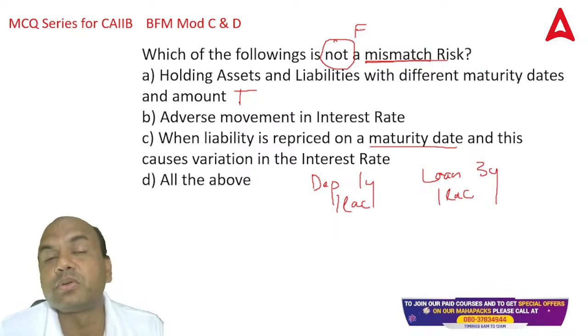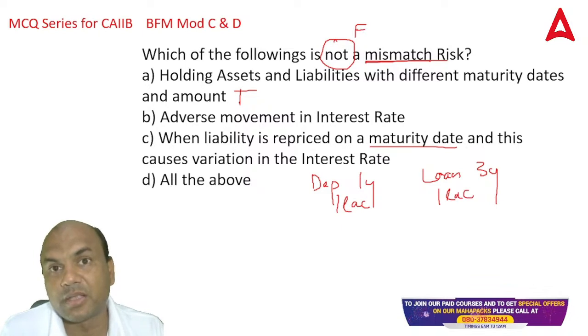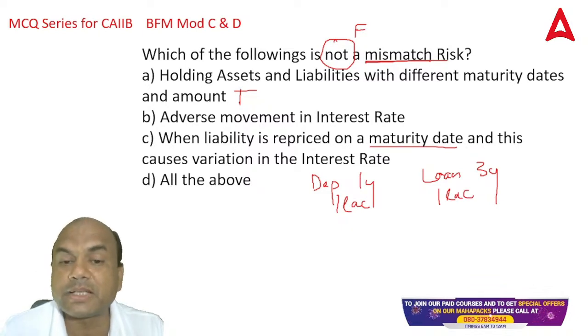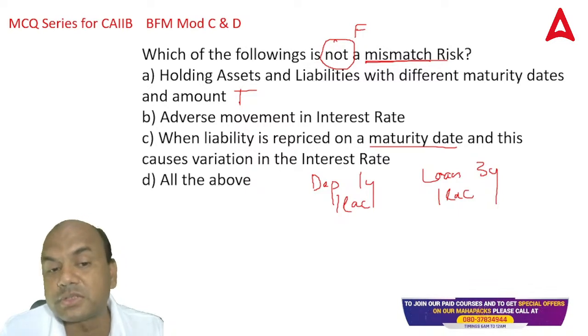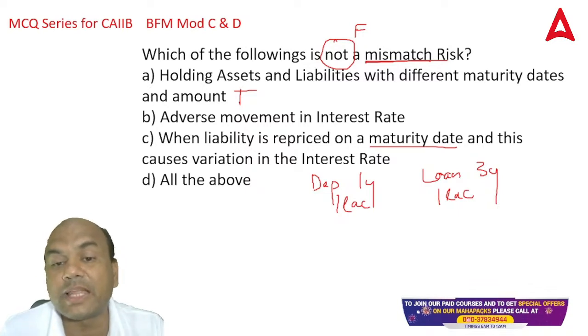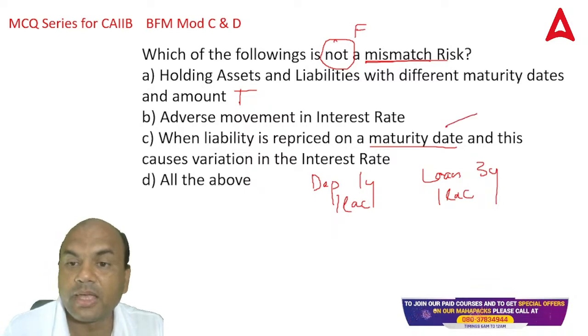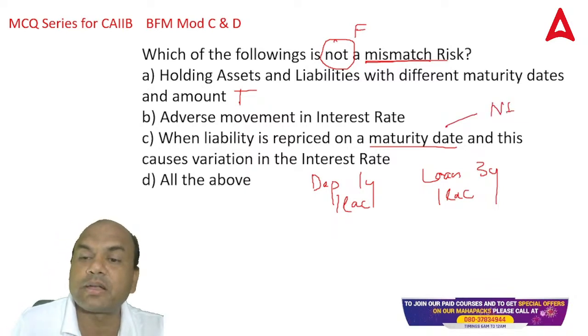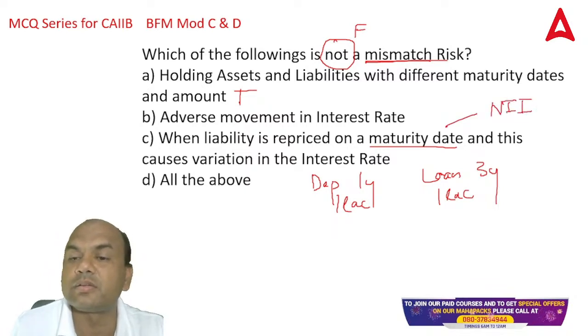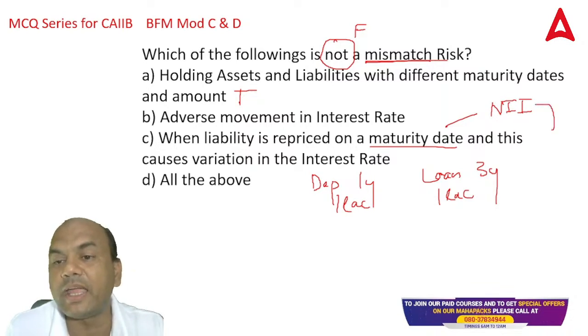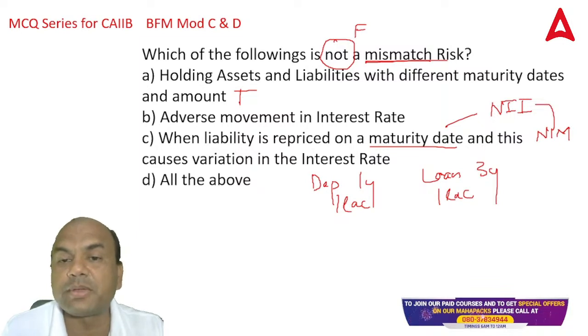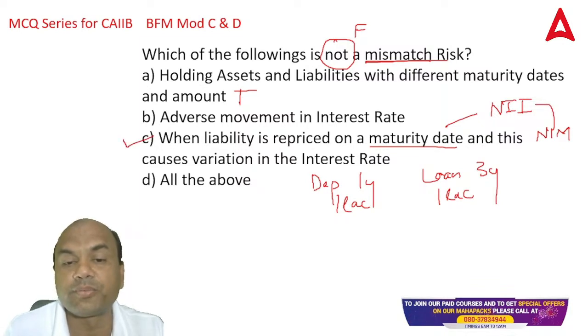If the deposit interest rate has increased, going against my favor, there will be a mismatch between the interest rate of the loans as well as on the deposit. So NII will be affected, and in further to this, NIM, net interest margin, will be affected. So this is definitely a mismatch risk. So this is also true.